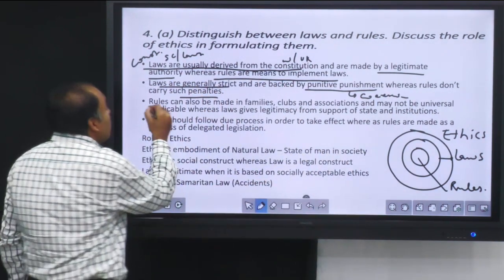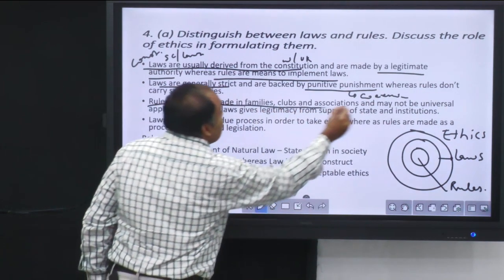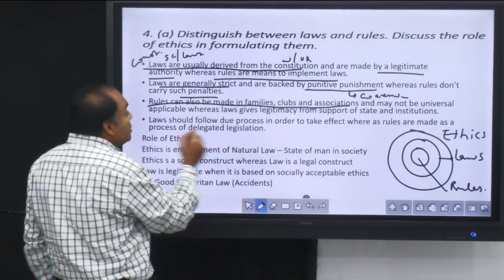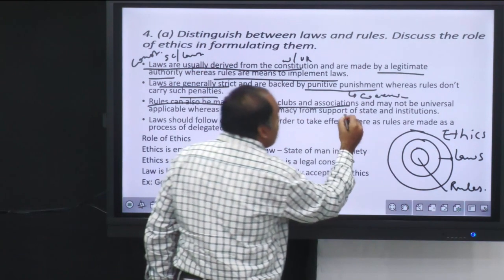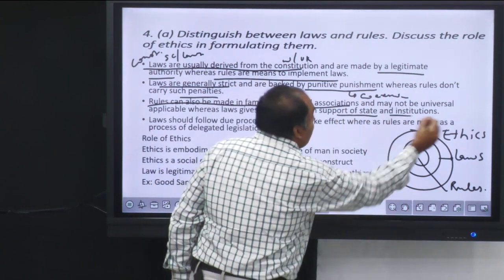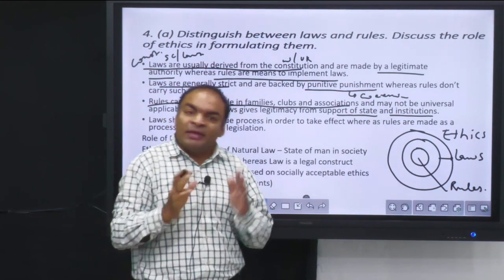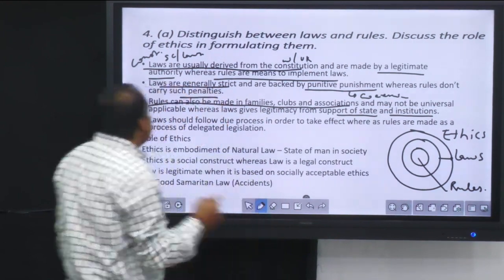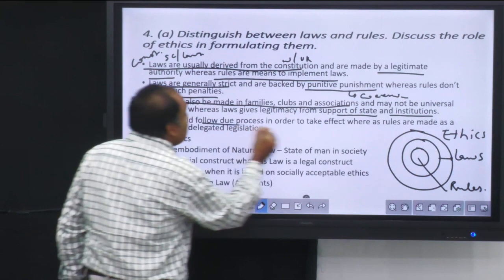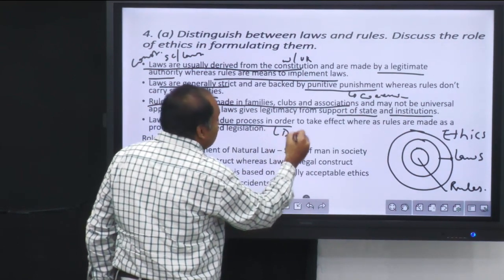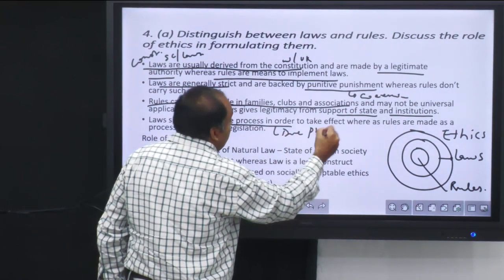Then rules can also be made by families, clubs and associations, whereas laws are in the domain of the state and institutions. So laws are generally made by the state or institutions. Then lastly, laws should follow due process. That's why we use the phrase due process of law.